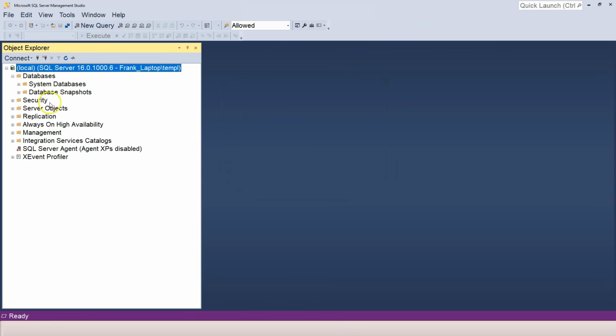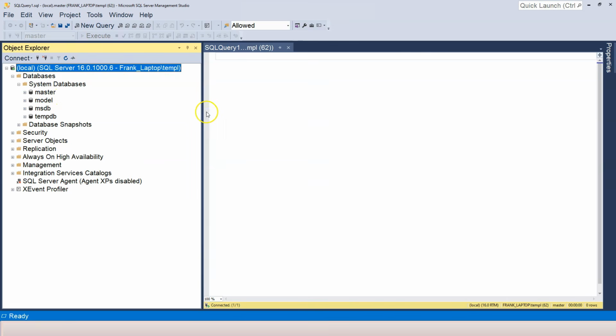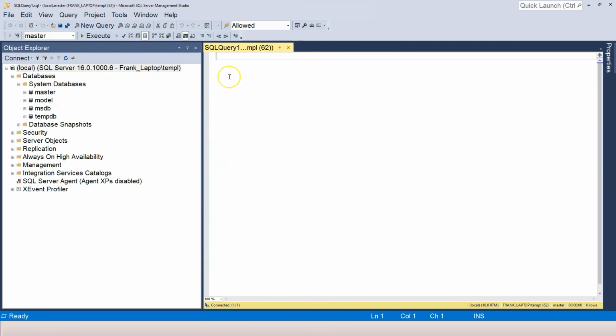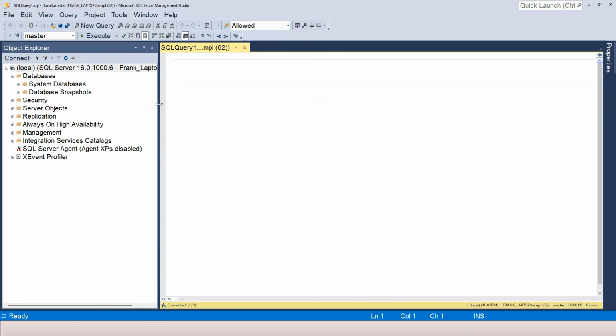Now you can see that we don't actually have any user-defined database yet. Let's click on new query. And by default, this system database is selected. Remember, I showed you that there are 4 different system databases. The default database is the master database. But don't worry about what the master database is, at least in this lesson. It is just that this query window has to connect to a specified database. That's all. Don't worry about why we need to select this database instead of other databases. Just use the default master database.